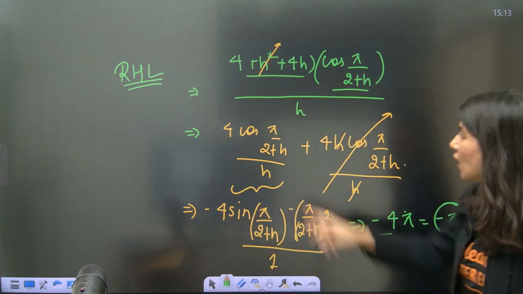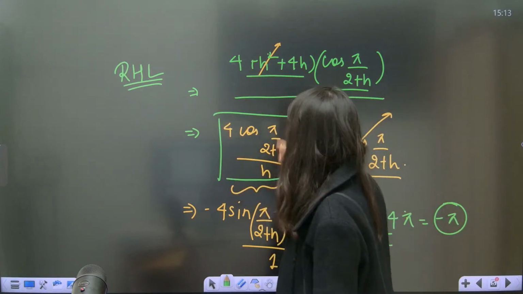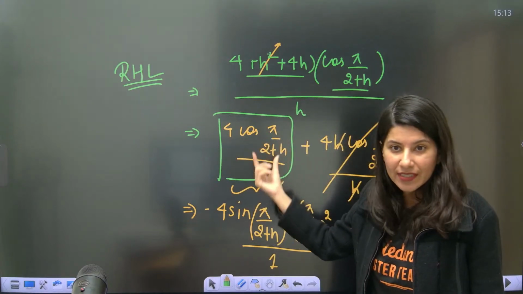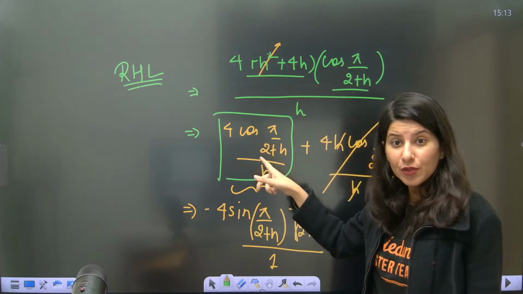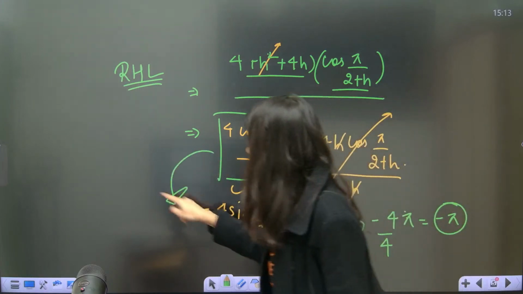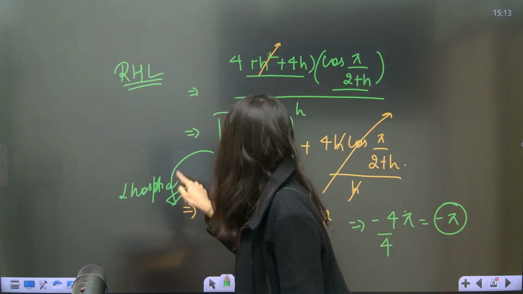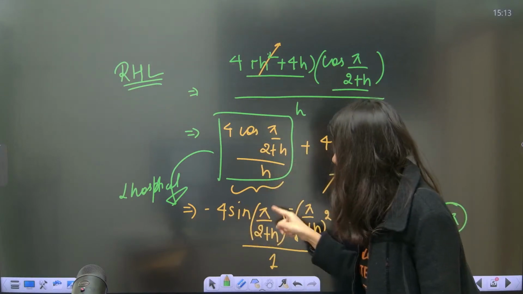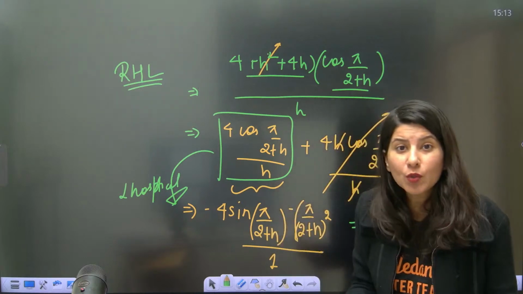Okay. So now you just have to apply what? This is 0 by 0 form clearly. Cos pi by 2 is 0, and this is also 0 clearly. So over here we are going to apply L'Hopital. So L'Hopital I have applied to solve this. Okay, so in L'Hopital you differentiate: cos's derivative is minus sin pi by 2 plus h, pi will be constant, 1 upon 2 plus h derivative.